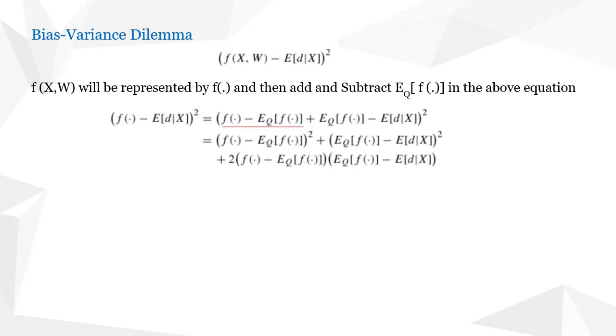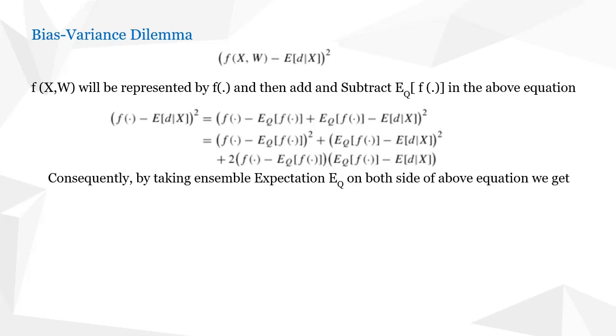So the first term f(·) − E_Q[f(·)] will be considered as a. The second term will be considered as b, that is E_Q[f(·)] − E[d|x]. Now (a + b)², if we expand this, becomes (f(·) − E_Q[f(·)])² + (E_Q[f(·)] − E[d|x])² + 2(f(·) − E_Q[f(·)])(E_Q[f(·)] − E[d|x]).